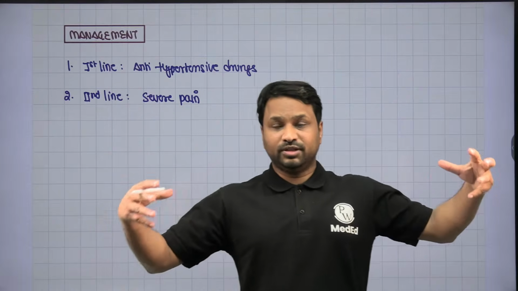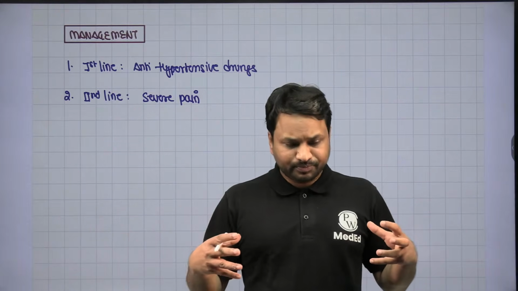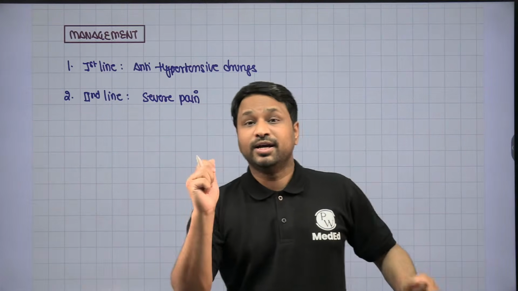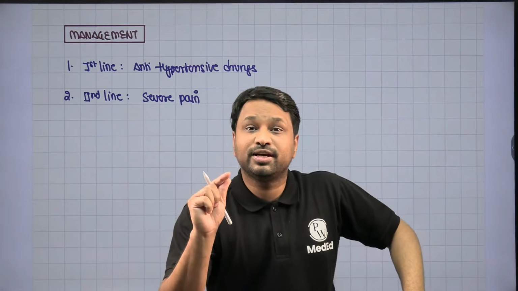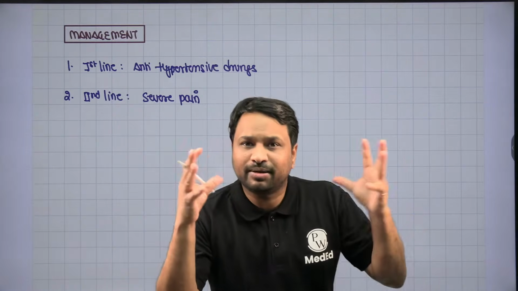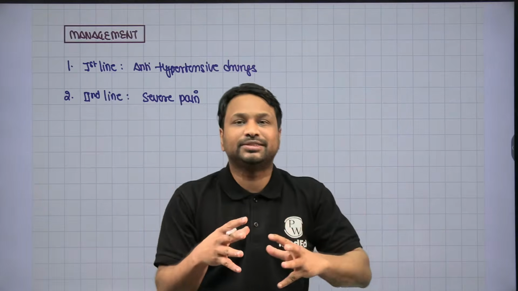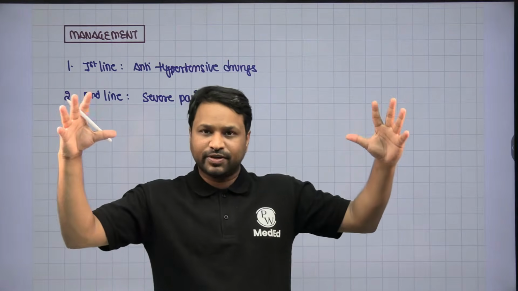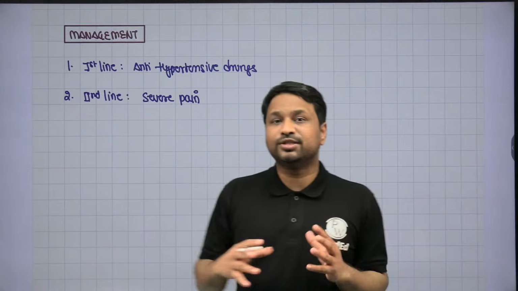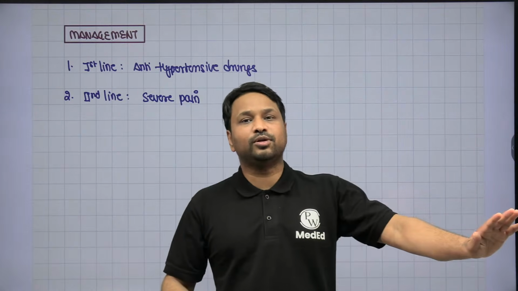As the cyst continues to enlarge, it stretches the Gerota's fascia, and this stretching is what is causing the problem. To overcome that, you decompress the cyst. If the cyst is decompressed, the Gerota's fascia will also get decompressed, the stretch will be taken off, and the pain will disappear.